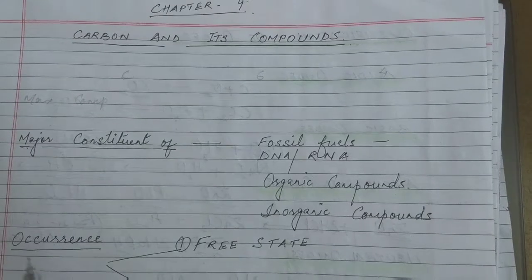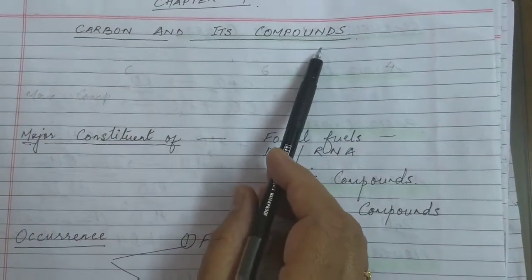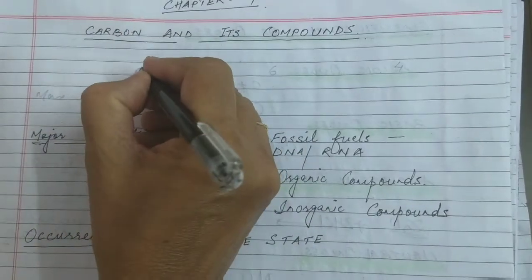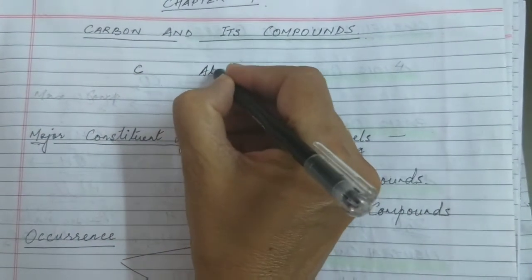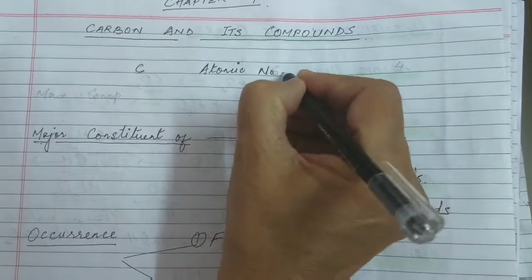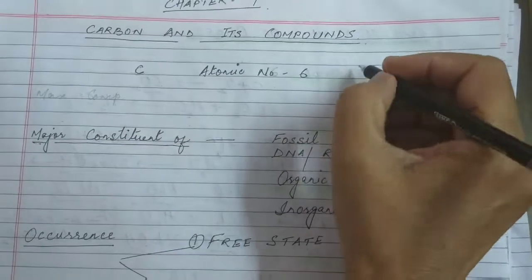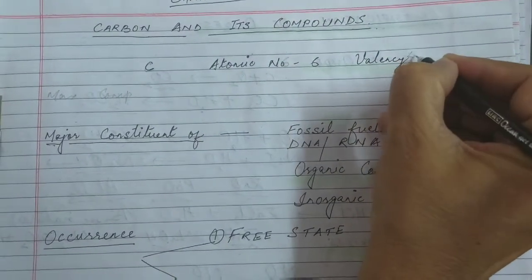Everyone. Now today I am going to start with the new chapter that is on carbon and its compounds. Now the symbol of carbon, you all know, is C, the atomic number of carbon is 6 and the valency is 4.